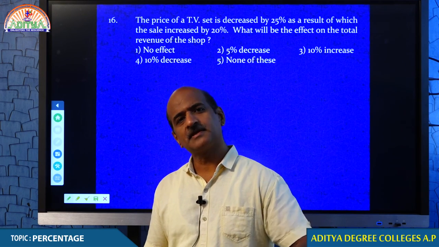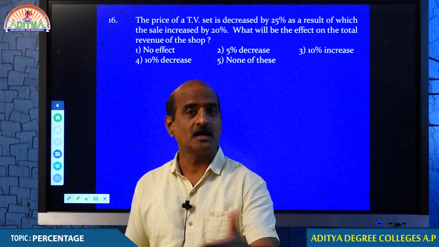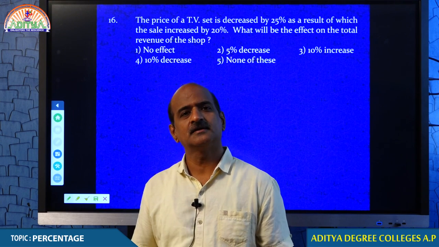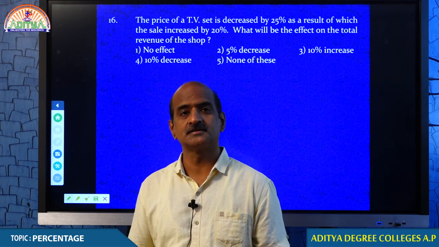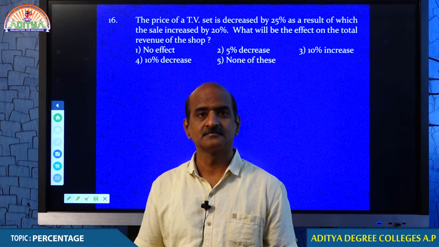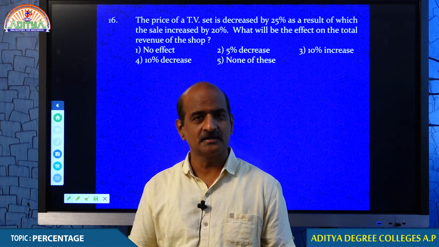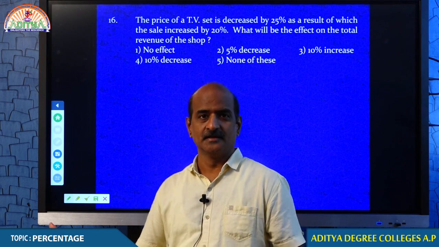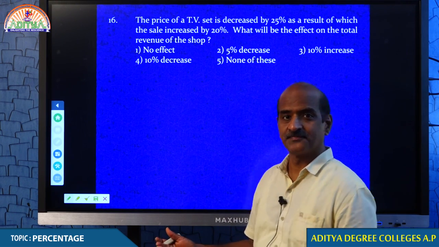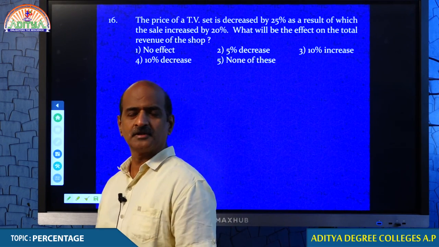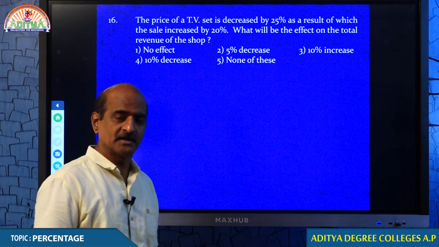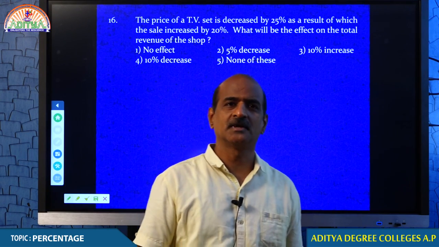Obviously, they decrease the prices. Students, how does China become a monopoly in the manufacturing sector across the globe? Because of their price cutting. They give an article at such a price that other competitors cannot even imagine it can be sold at that price. That is the reason why, at least in the coming days, I don't believe that China can be replaced.